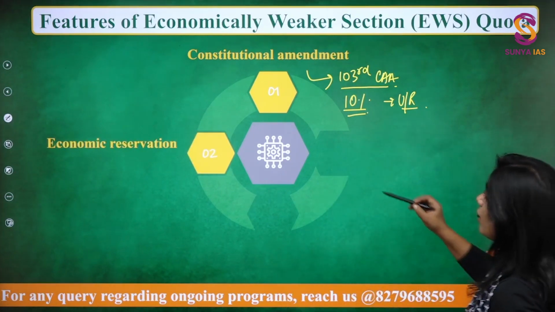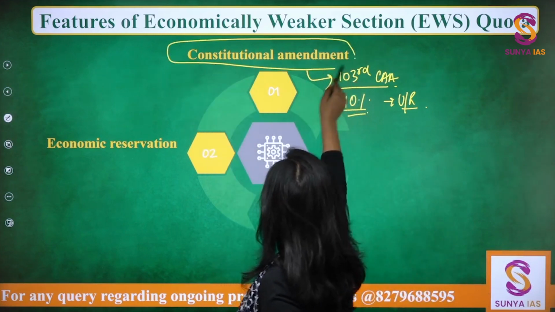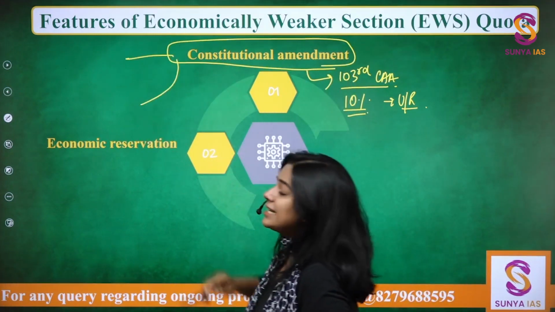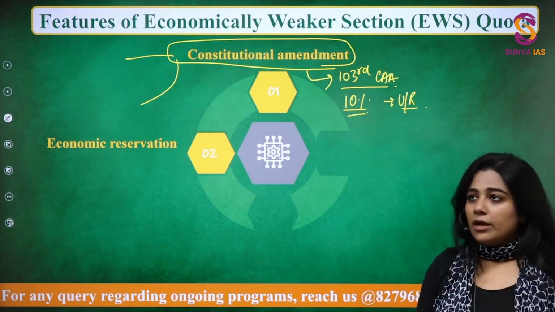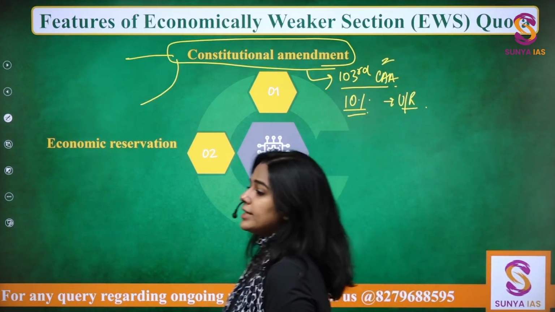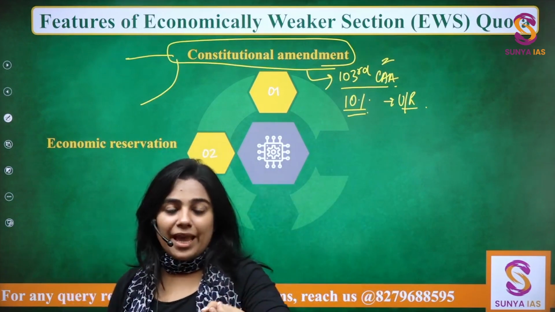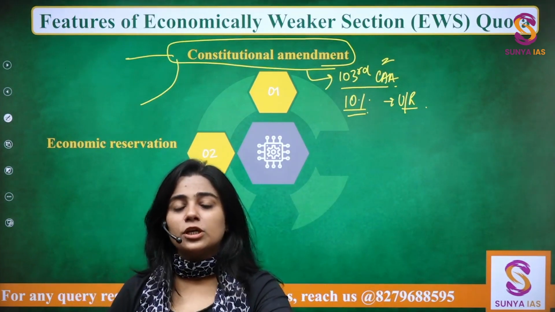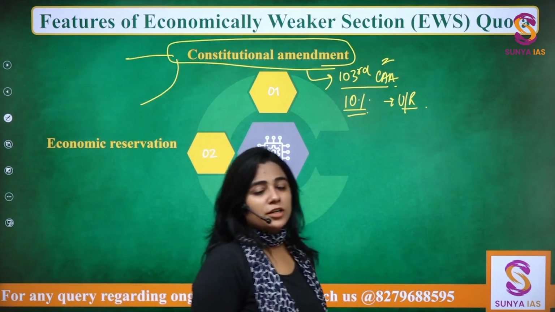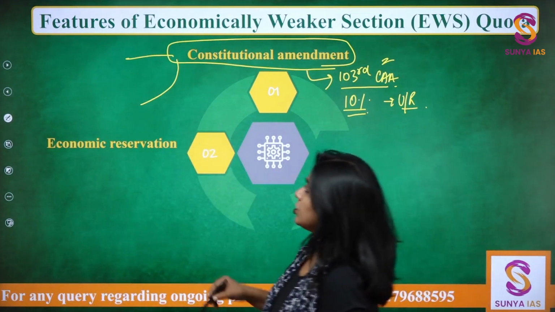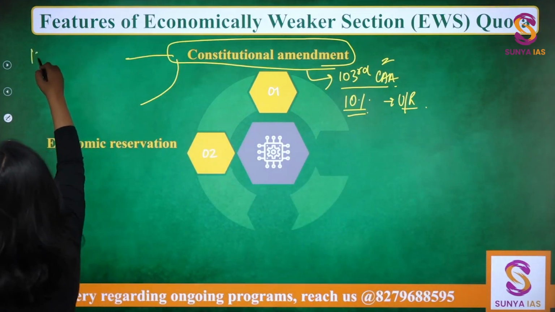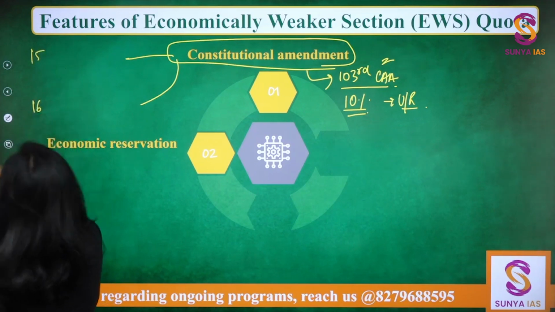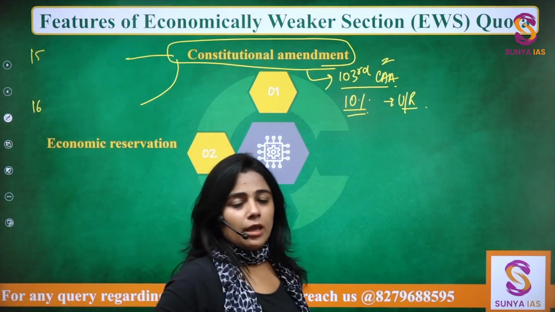Now in this, it is very important to know what exactly has been amended, right? When there is a constitutional amendment, you need to know the articles, and especially when this constitutional amendment has been challenged in the Supreme Court, you need to know the articles which were amended. So there were two articles, please note this down, Article 15 and Article 16, which were amended.